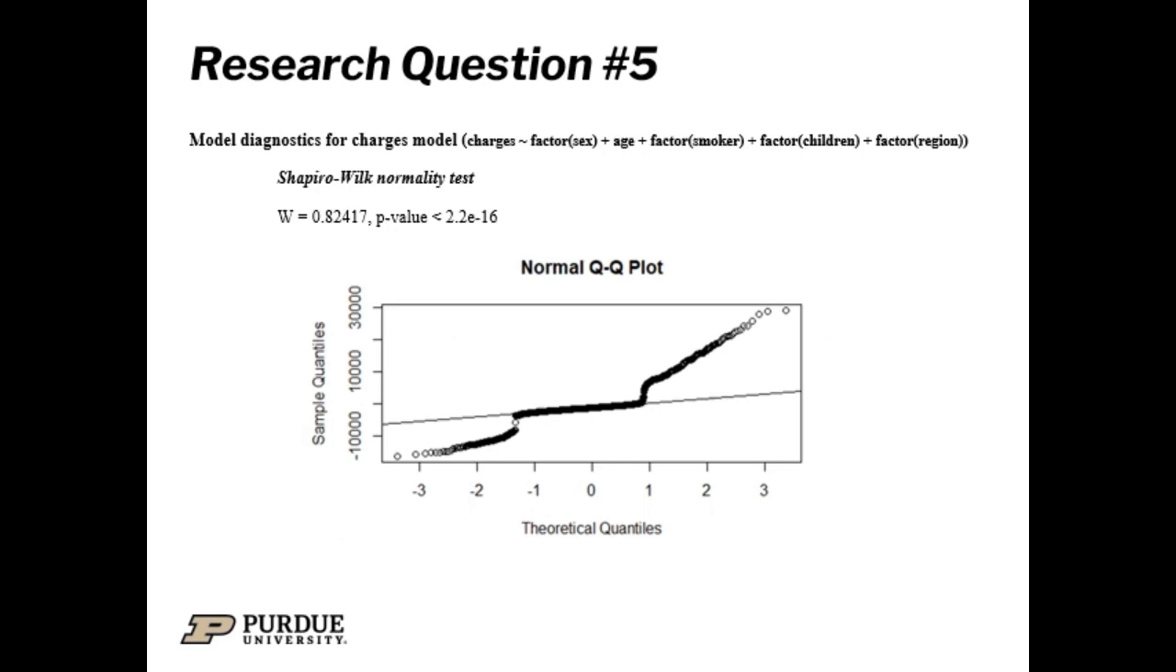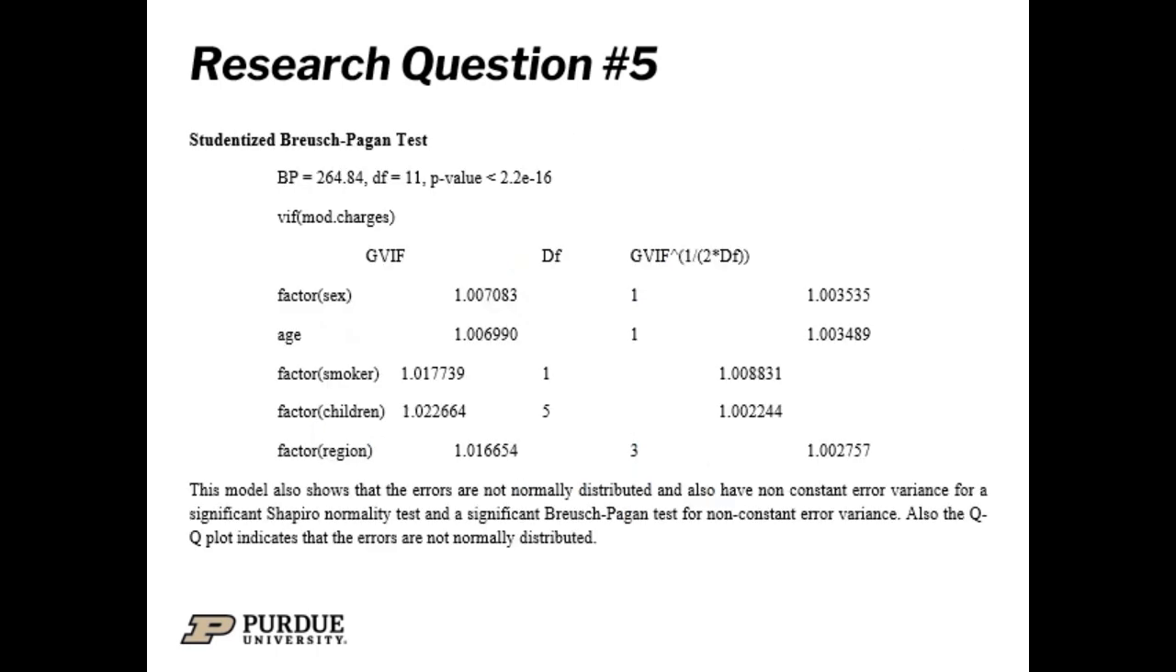The Shapiro test is done for the second model, and a QQ plot is also done for the second model, and as you can see, the QQ plot is very different. Again, in the second model, where charges is the dependent variable, we see that the errors are not normally distributed, as well as there's no constant variance in the model.